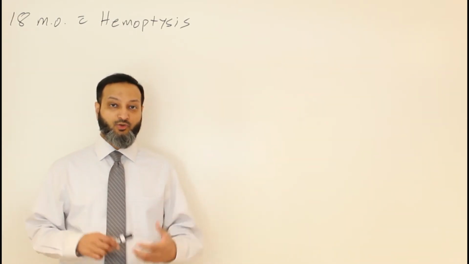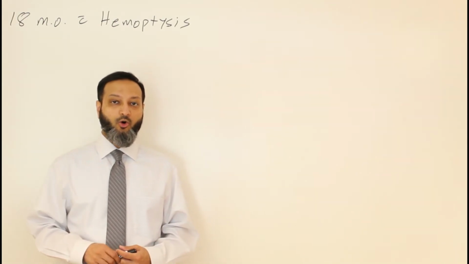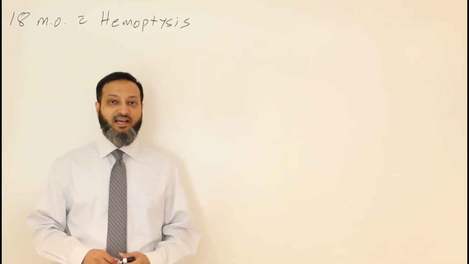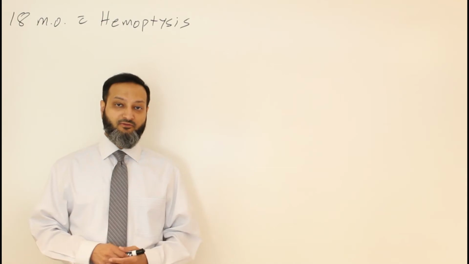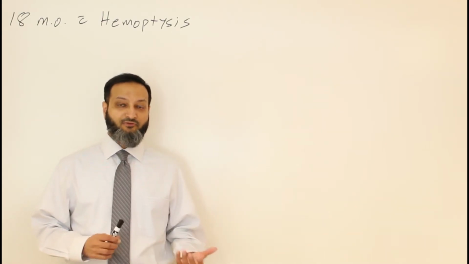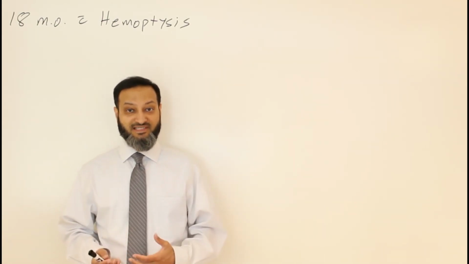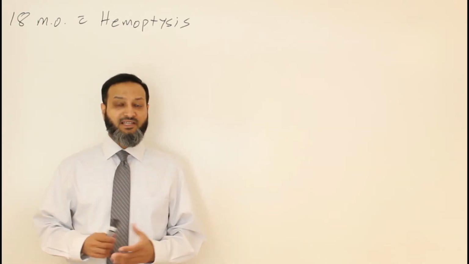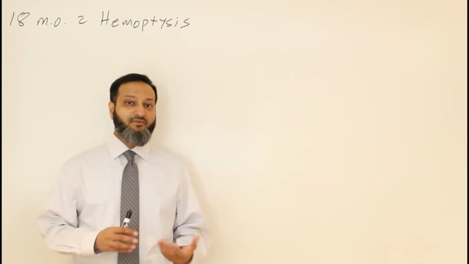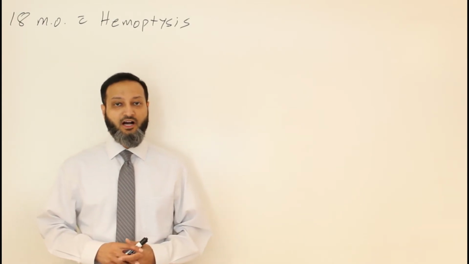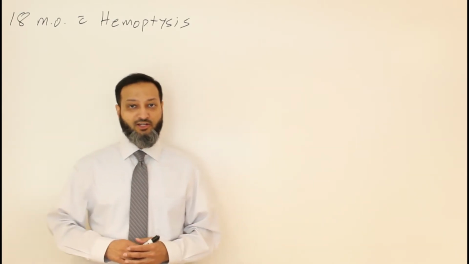The other thing to consider is when you have the history of the patient coughing up blood. In pediatrics, it's important to determine if that is actually blood in the mucus and coming from the lungs, or is it actually hematemesis and blood coming up from vomiting. So it's important to differentiate between hemoptysis versus hematemesis, and sometimes it can be difficult to differentiate that. Hematemesis is potentially much more common than hemoptysis in pediatrics, and they have two very different differential diagnoses.